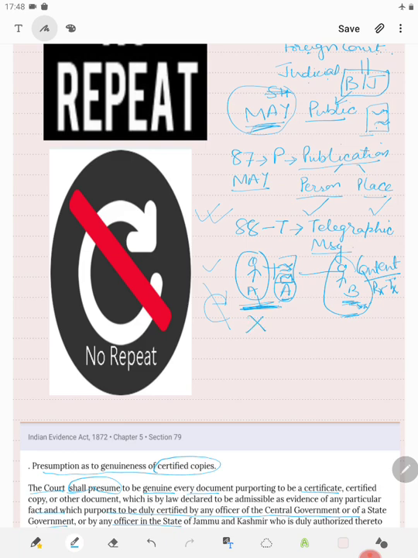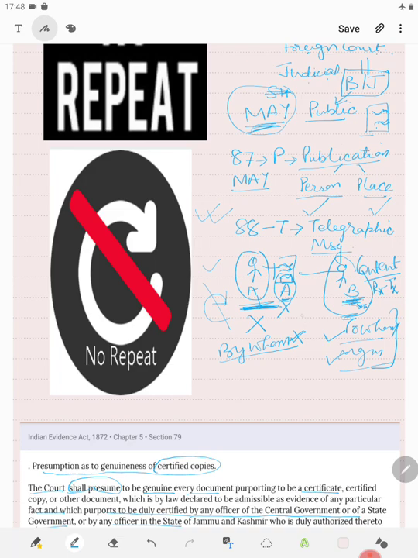So presumption will be regarding only two things: to whom it has been sent, and the message which has been sent. There will be no presumption regarding by whom the message has been sent. So no presumption regarding A, presumption regarding B, the receiver.